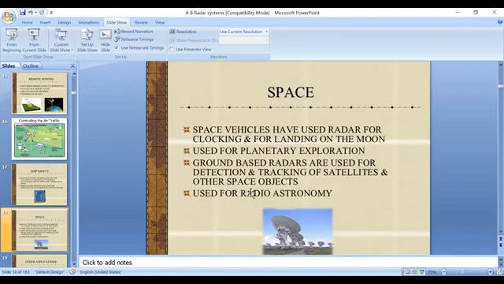Okay, and in space also we are using radar. Space vehicles have used radar for docking and for landing on the moon. For landing on any planet, space vehicles generally use radar signals, because it is a remote sensing technique used to identify objects present in remote areas.